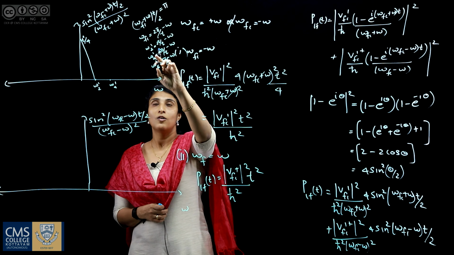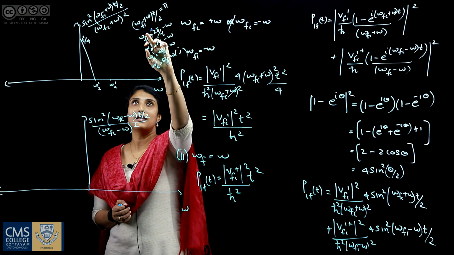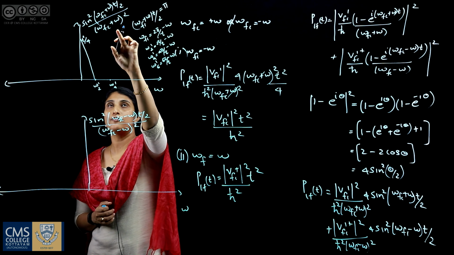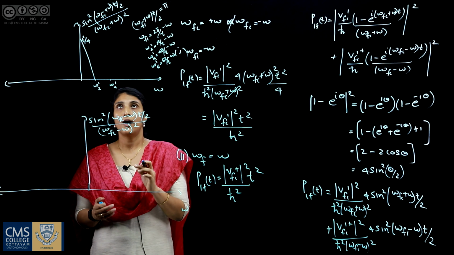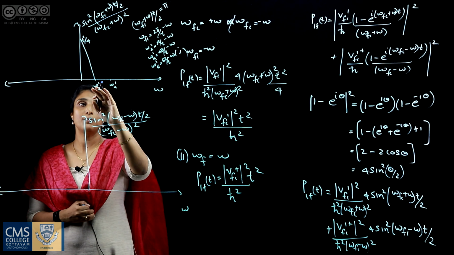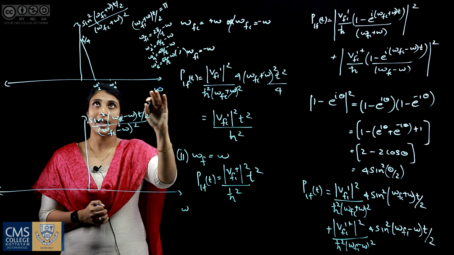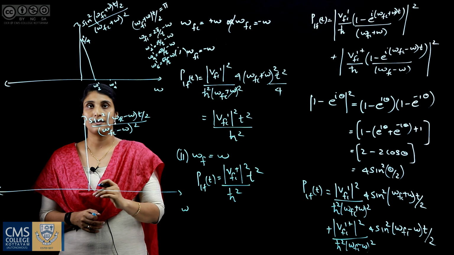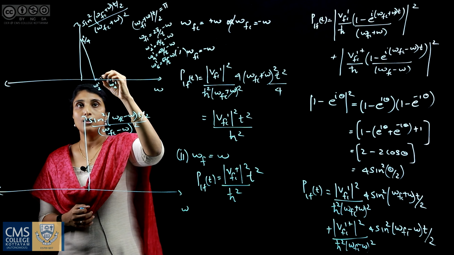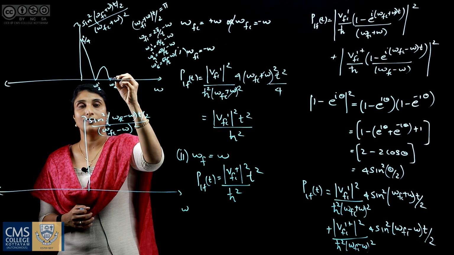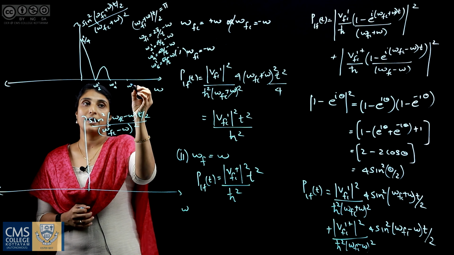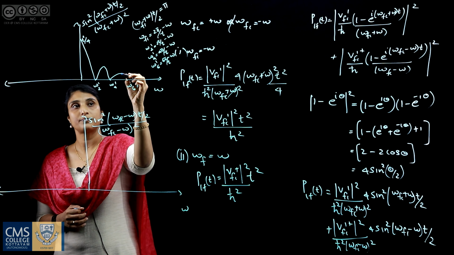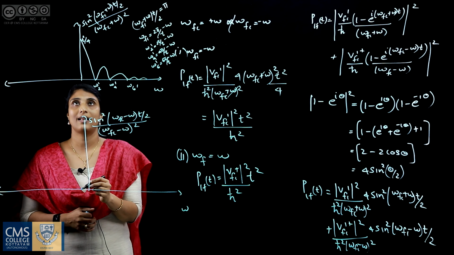Since (omega fi plus omega) the whole square appears in the denominator, when we move to the right along the x axis this denominator term goes on increasing, so the amplitude value goes on decreasing. So it will be like this. Next is omega 6 prime. We have a curve like this.